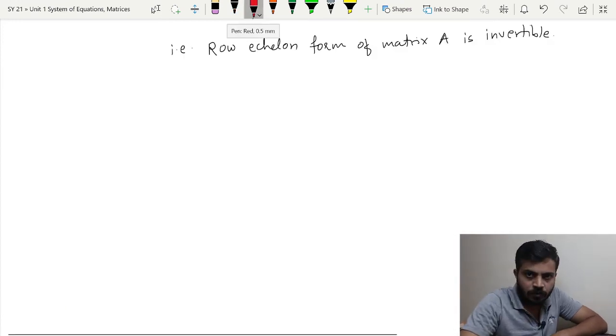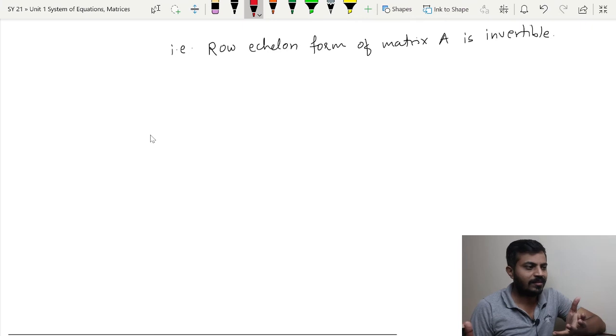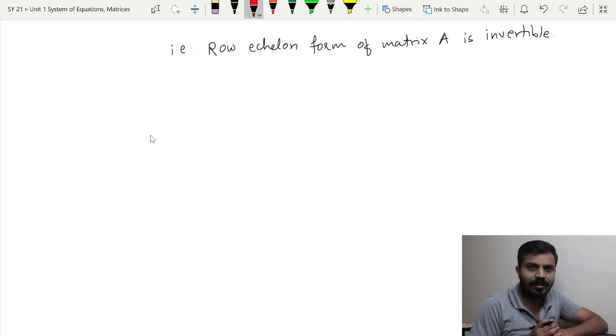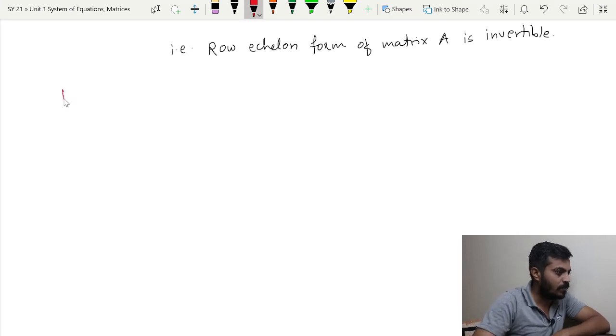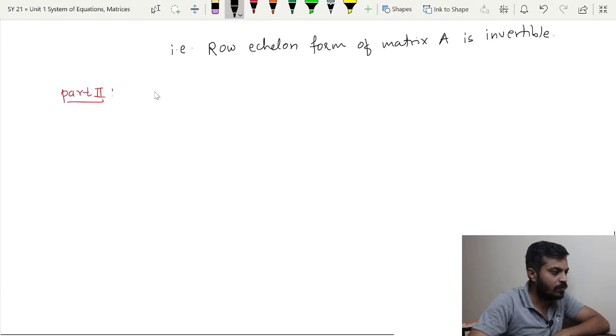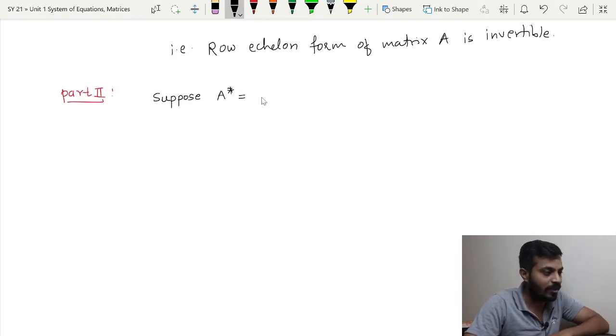So, now part 2. In part 2 we will assume that A star is invertible, that is nothing but a row echelon form of A is invertible, and we will try to prove that our matrix A is invertible. So, let us begin. Part 2. Suppose A star is invertible, and we already know that A star is nothing but Ek.